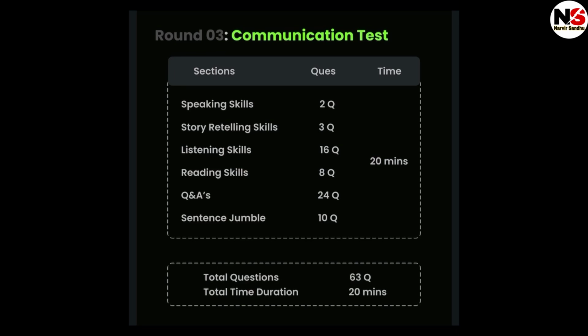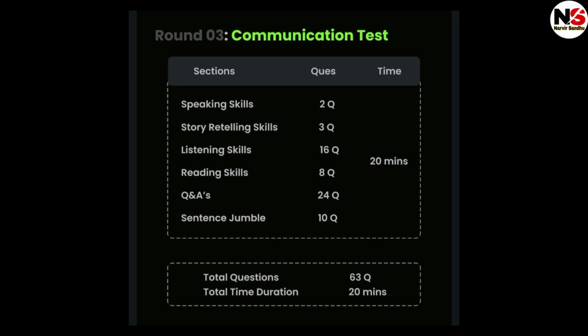So you will go to a recording, you have to listen to that recording, and according to the questions which are asked, you have to give the answer. In some questions you have to read and then you have to write the answers. So in that way you have to complete the communication assessment. The communication assessment is also an important part.